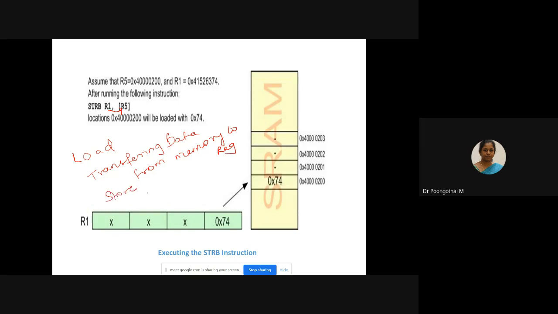Store means register to memory. Keep this point in your mind, this is very important. Load means we access memory elements from the memory window and transfer that value into a register. Store goes from a general purpose register to memory.